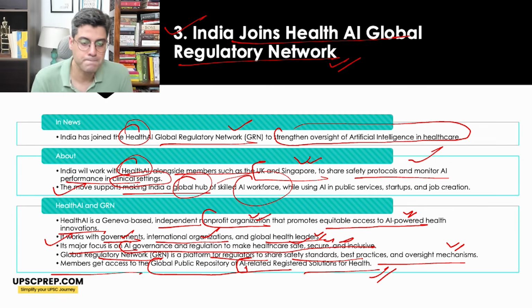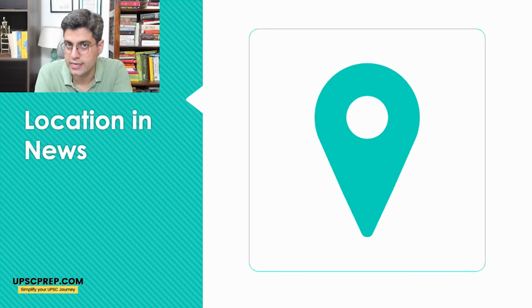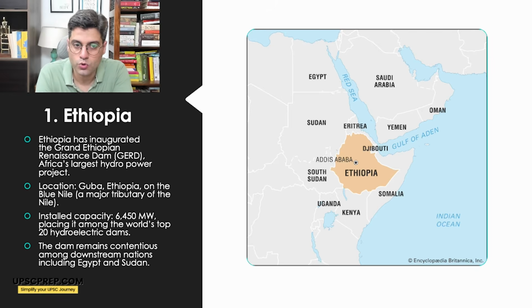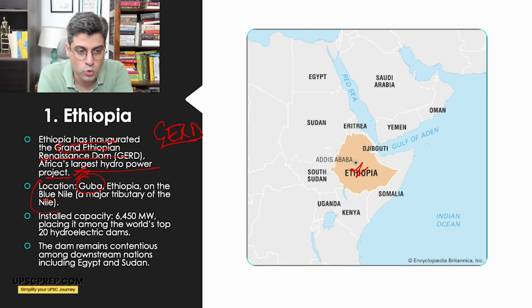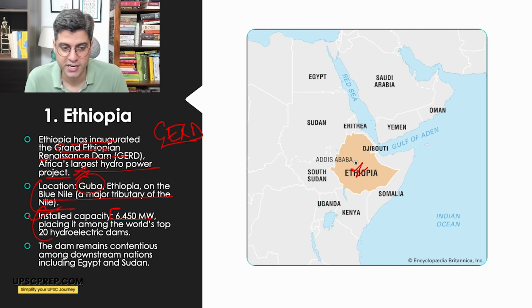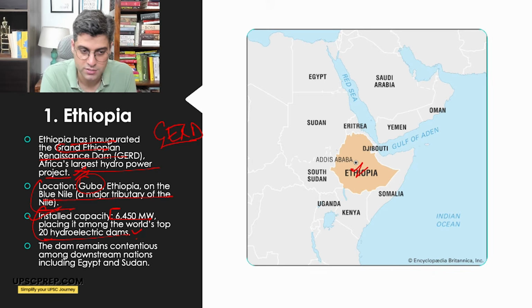So what have been the locations in news? Ethiopia has been in news because it has inaugurated the Grand Ethiopian Renaissance Dam, GERD, Africa's largest hydropower project. Now the location is in Guba, Ethiopia, on the Blue Nile, which is a major tributary of the Nile, not on the Nile, Blue Nile. I'll talk about it. Installed capacity is 6,450 megawatt, placing it among the world's top 20 hydroelectric dams. The dam remains contentious among downstream nations.